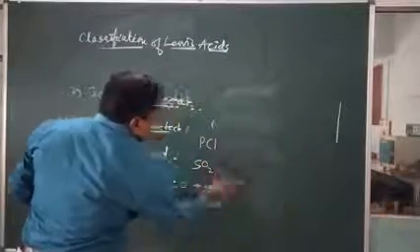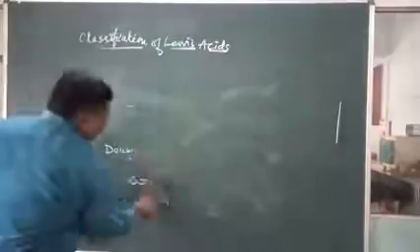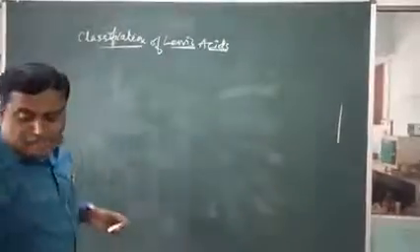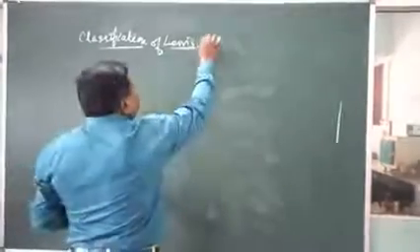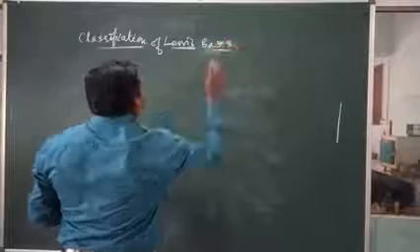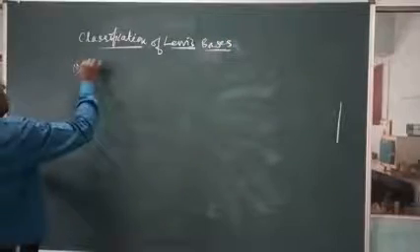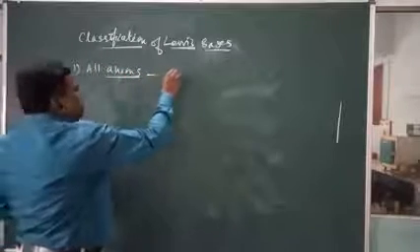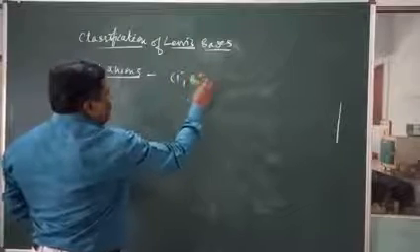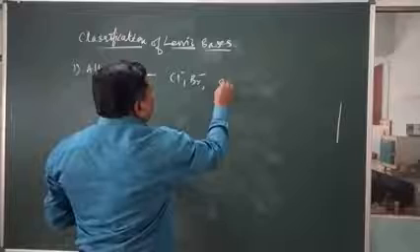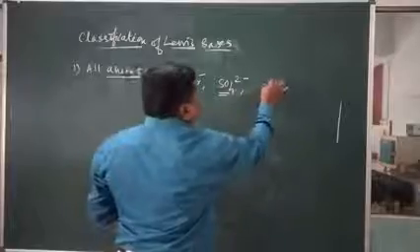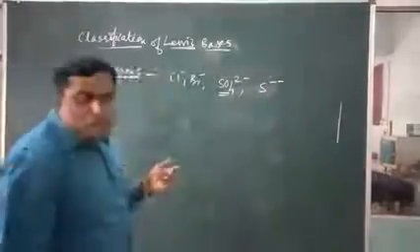First, all anions can be taken as Lewis bases. These include Cl minus, Br minus, SO4 2 minus, S 2 minus, and such types of ions.